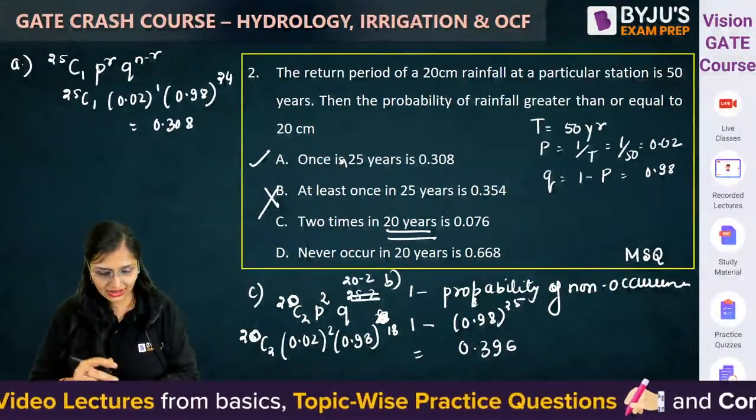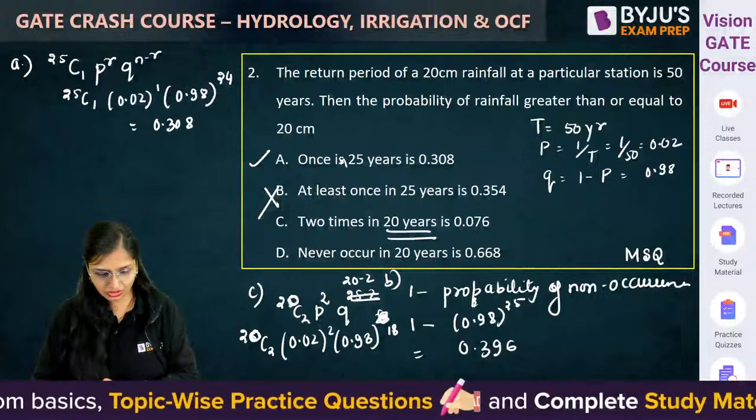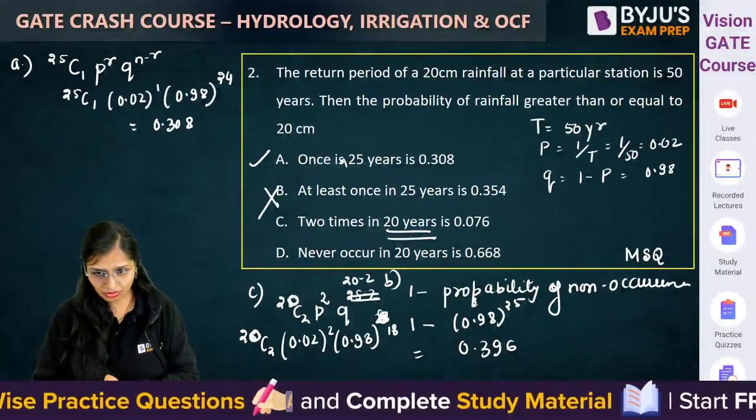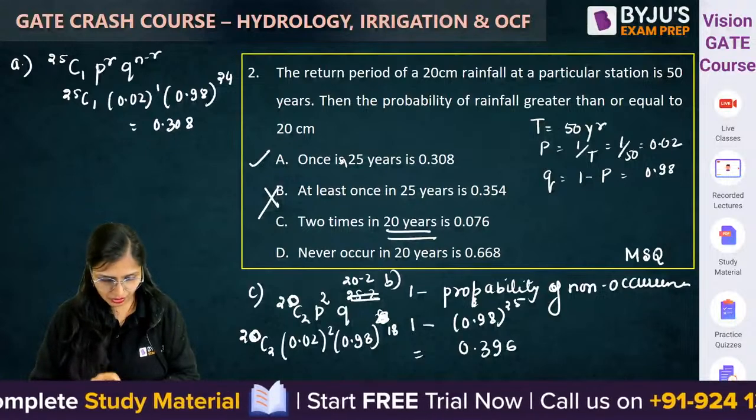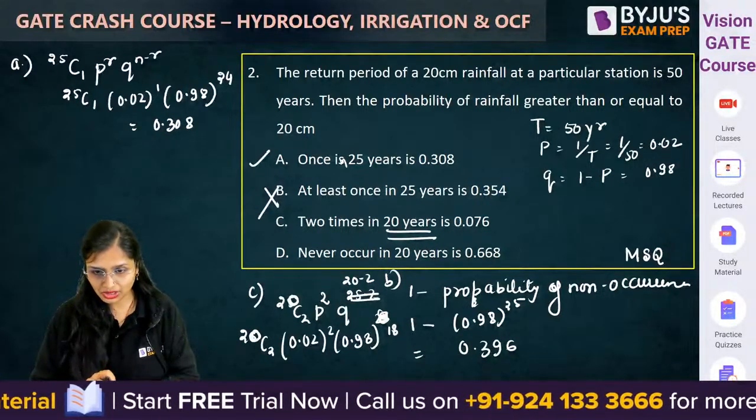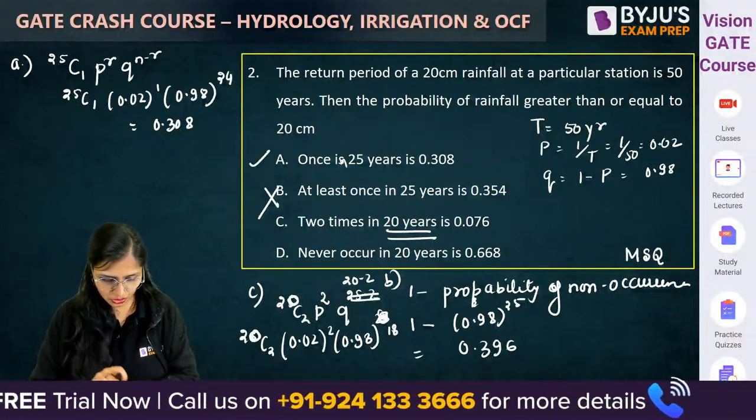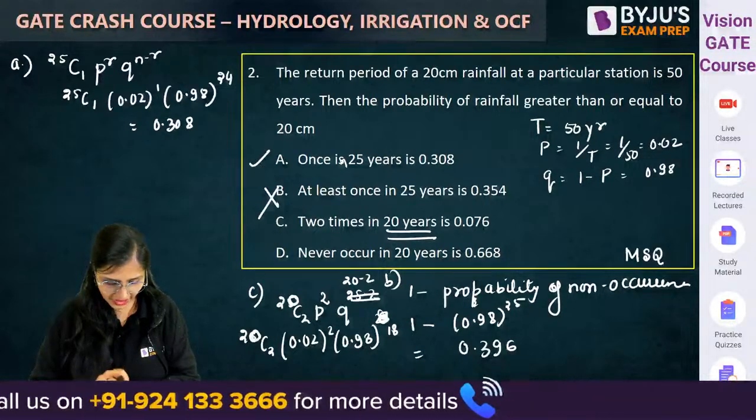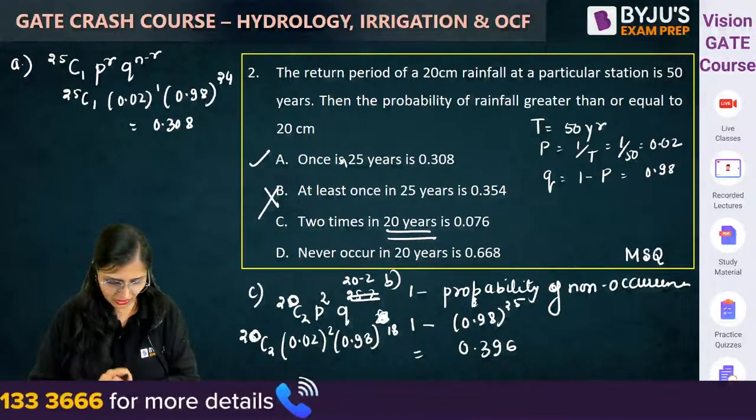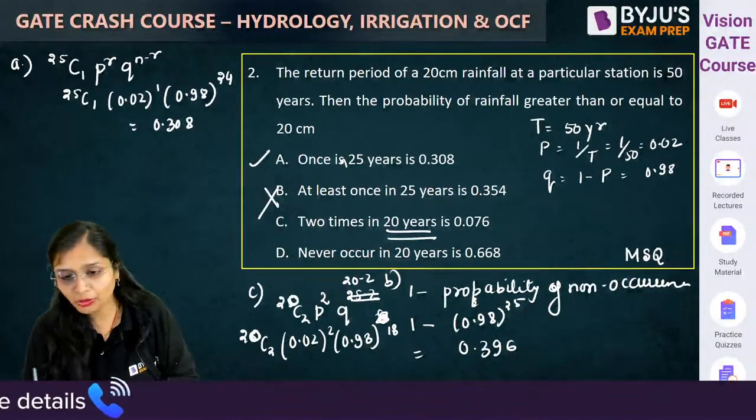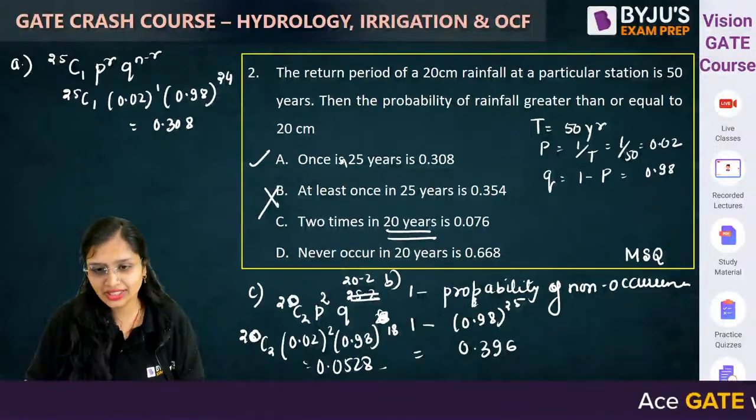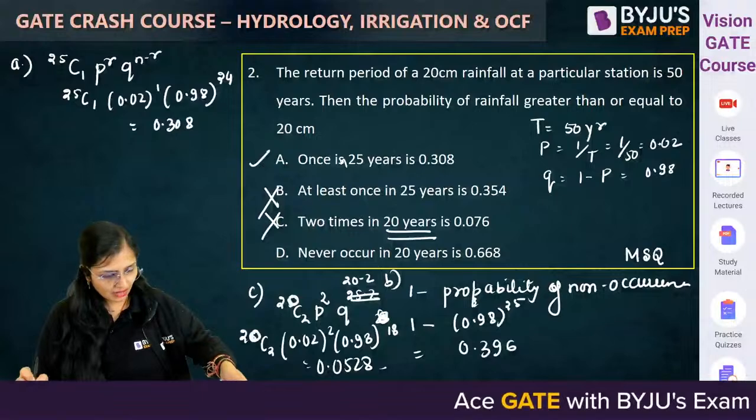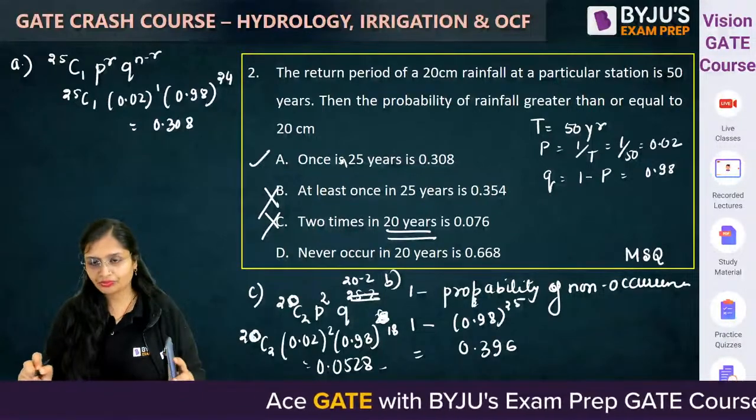You told A and D. So what answer is coming for C? Just tell me for C also. 20 C2, that is 190 into 0.02 square into 0.98 to the power 18. This comes out to be 0.0528, which is not there. This is incorrect. Chaliye.